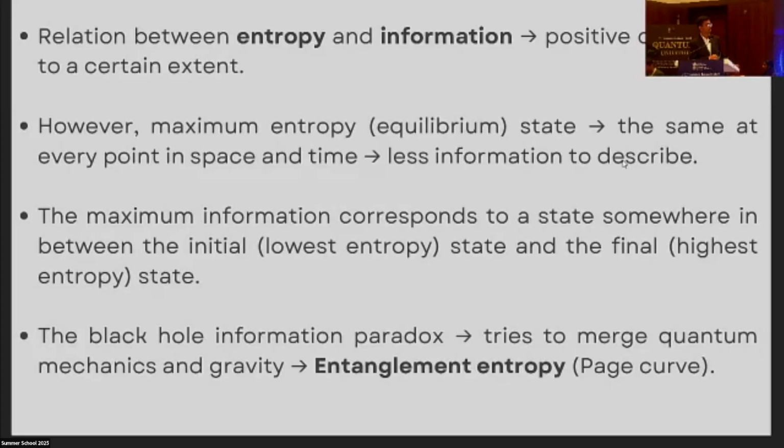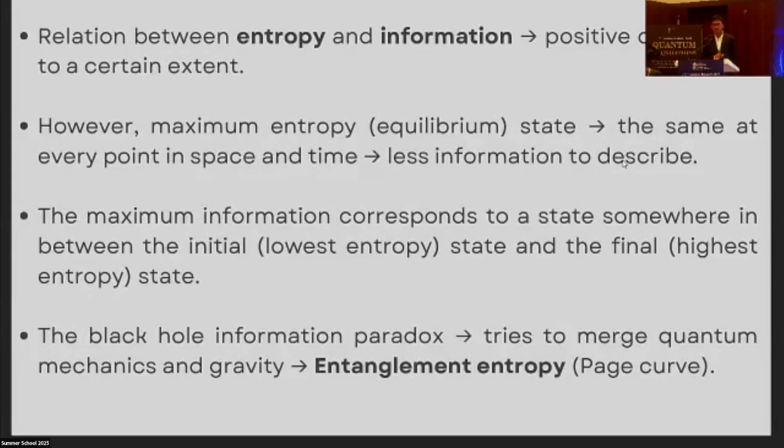Now, finally, in my last slide, I will be talking about the relation between entropy and information. It's slightly nuanced. It's not true that as entropy increases, the number of microstates goes on increasing, and the information we need to describe the state of the system goes on increasing. That is true up to a point. But actually, the maximum entropy state, or the equilibrium state, does not change with time in its entirety. And it's also the same at all points in space. I mean, we cannot distinguish between different points in space if the system is already in equilibrium, like the idea of heat death of the universe. So we need less information to describe the maximum entropy state. So information is maximum somewhere in between, as the system evolves from its lowest entropy to the highest entropy state.